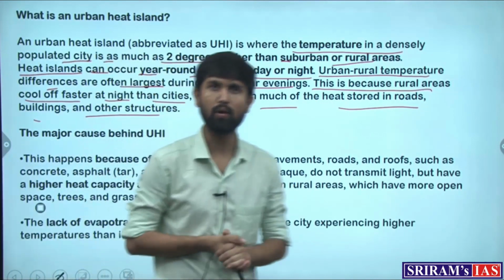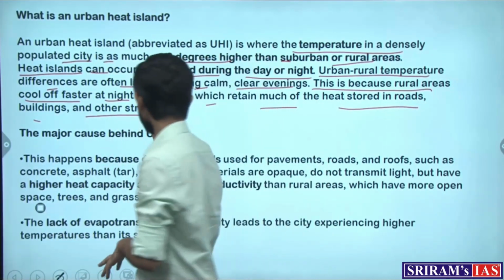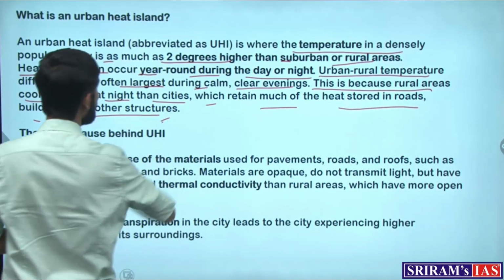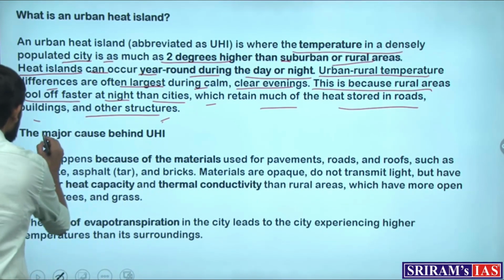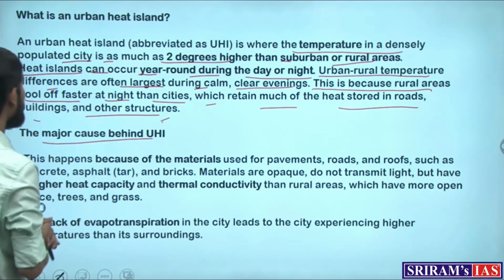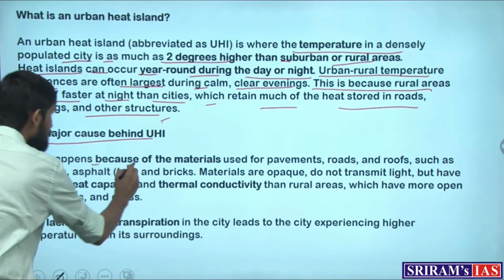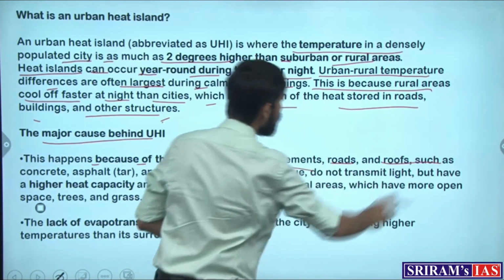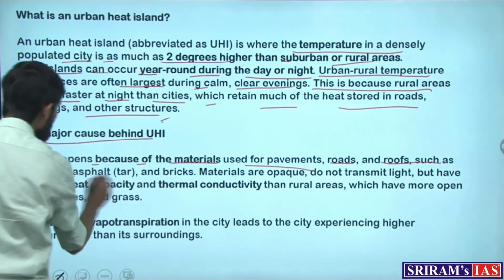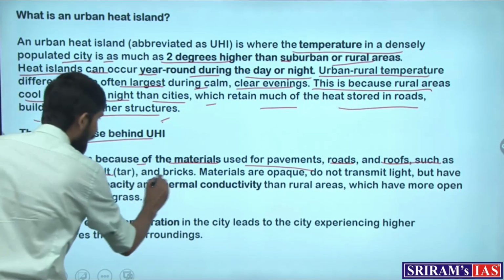This is what we try to understand, that because of these structures which are present in the city, the urban heat island effect starts to be caused. Now what are the major causes behind the urban heat island? So this happens because of the materials used for the pavements, roads and roofs, such as concrete, asphalt, which we also call tar, and bricks.